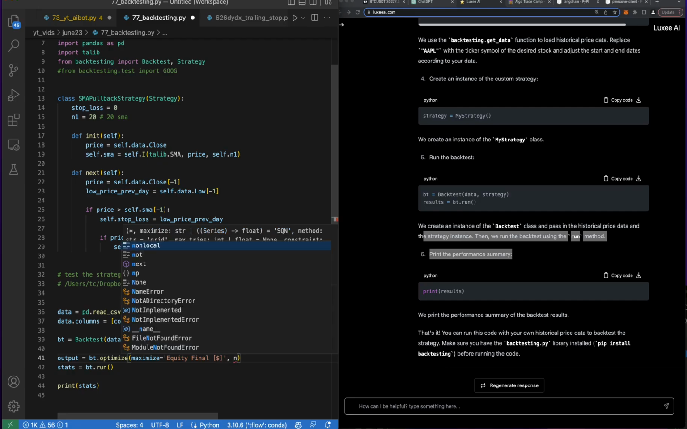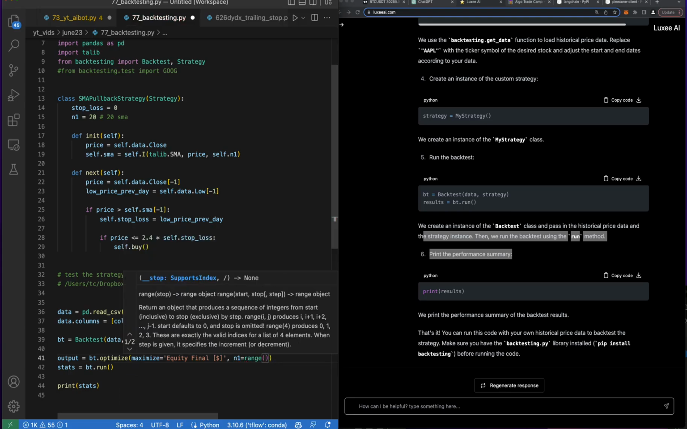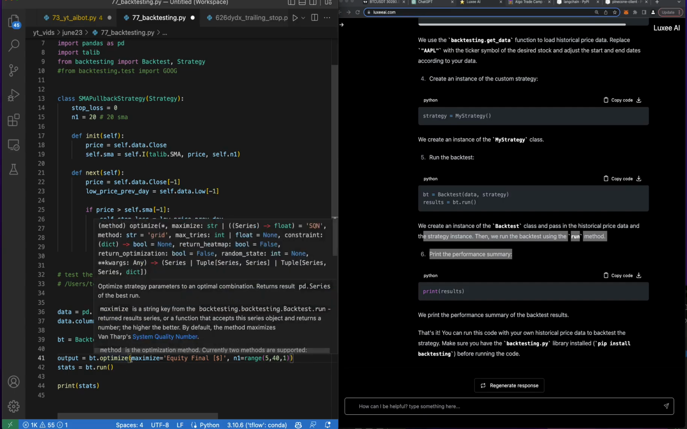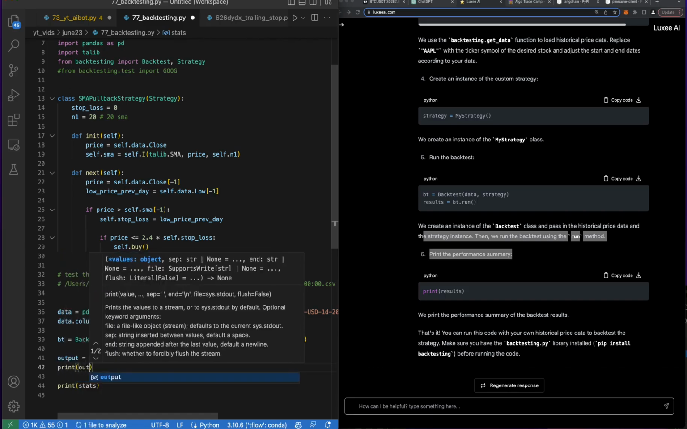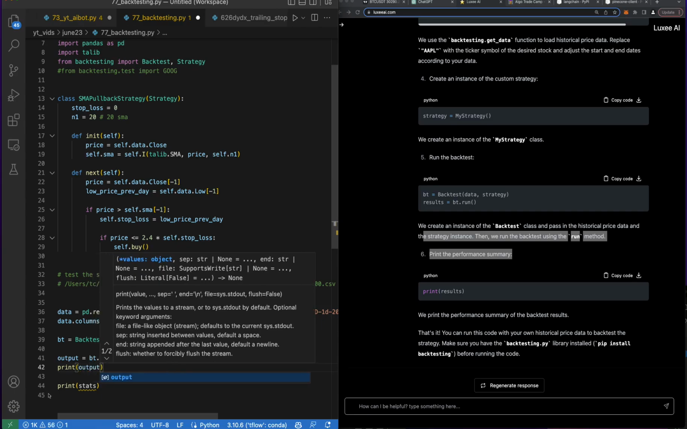And then we say N1 equals range 5 to 41. So remember, N1 is the SMA. So we're asking it to optimize using the SMA, and then we print the output. So let's print output. Can't type today, I'm sorry. Print output.